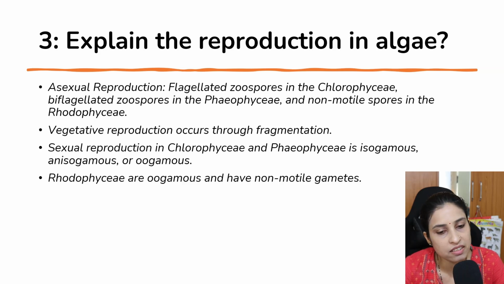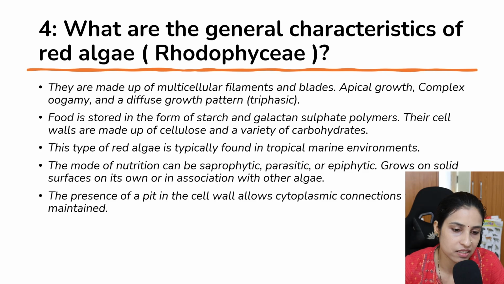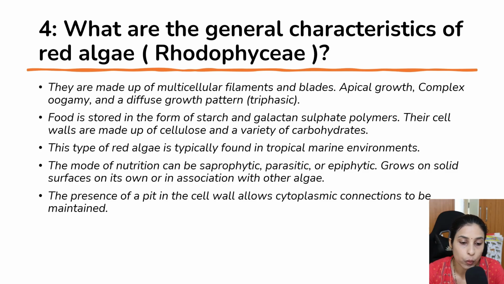And what are the general characteristics of red algae, Rhodophyceae? What are the general characteristics? They are multicellular, filamentous and blades, apical growth, complex, oogamy, and diffused growth pattern, that is triphasic. They look like a higher plant also. Then food is stored in the form of starch and galactan sulfate polymers, and their cell wall is made up of cellulose and a variety of carbohydrates. This type of red algae is typically found in marine environments only, and the mode of nutrition can be saprophytic, parasitic or epiphytic, and grows on the solid surface, on its own or associated with the other algae.